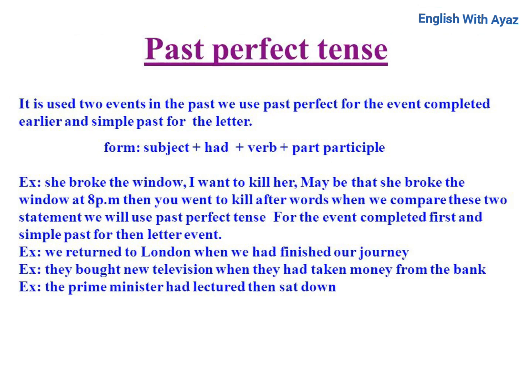Past perfect tense. It is used for events in the past. We use past perfect for the event completed earlier and simple past for the latter. Form: subject plus had plus verb past participle. Ex: She broke the window, I want to kill her. Maybe she broke the window at 8 p.m., then you want to kill her afterwards.